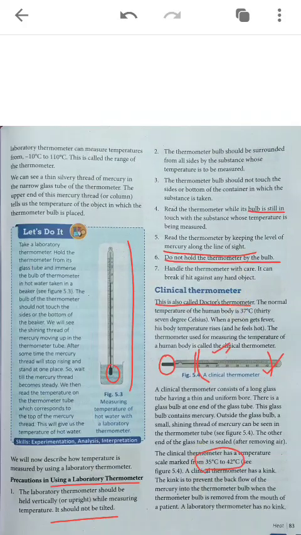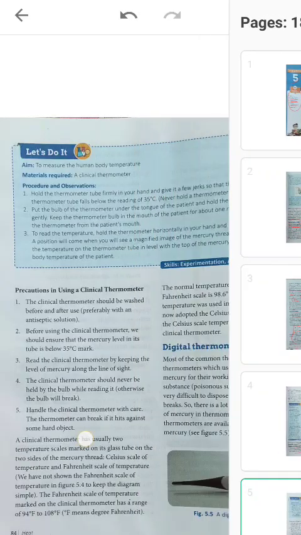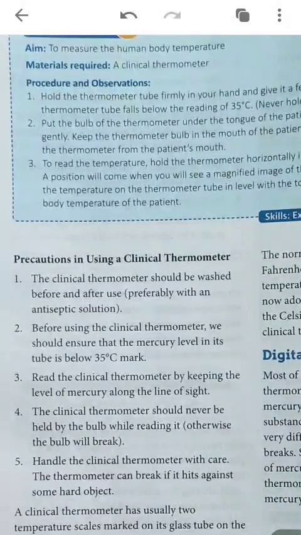Now let us move to the next topic, that is precautions for using a clinical thermometer. The precautions should be the same whether you are using a laboratory thermometer or a clinical thermometer. The clinical thermometer should be washed before and after use.